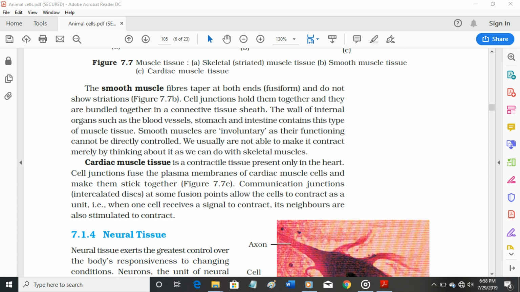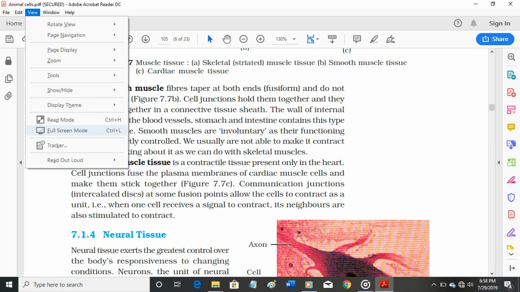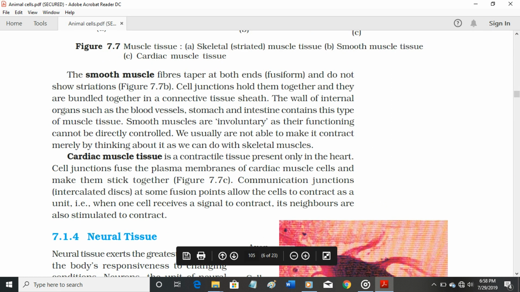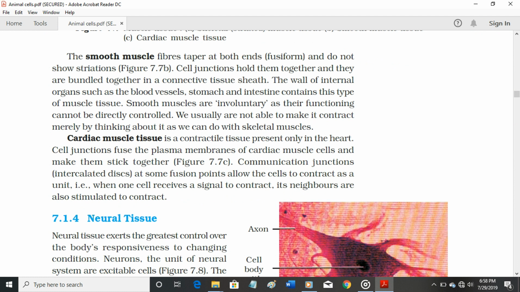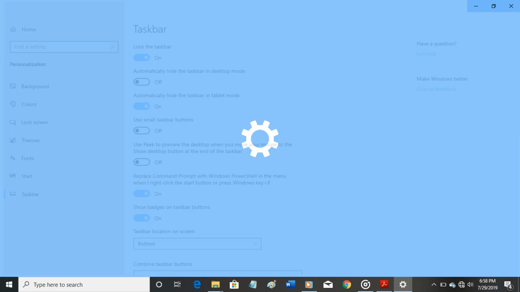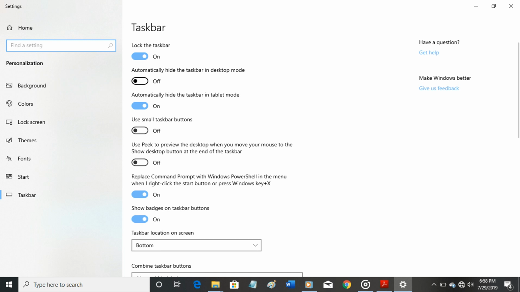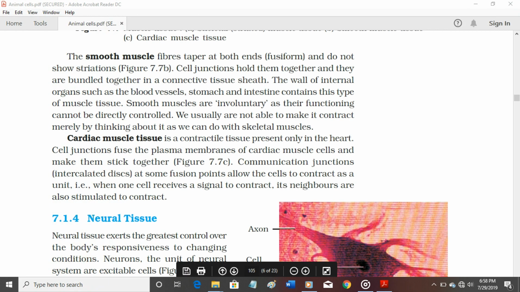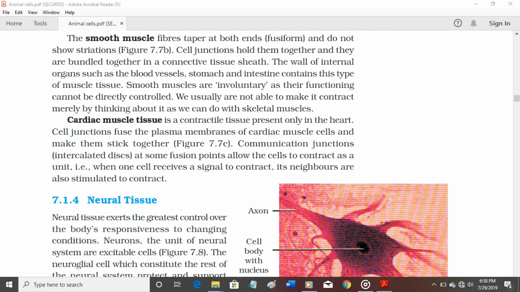muscles. Cardiac muscle tissue is a contractile tissue present only in the heart. Cell junctions fuse the plasma membranes of cardiac muscle cells and make them stick together. Figure 7.7c. Communication junctions, intercalated discs, at some fusion points allow the cells to contract as a unit, i.e., when one cell receives a signal to contract, its neighbors are also stimulated to contract.